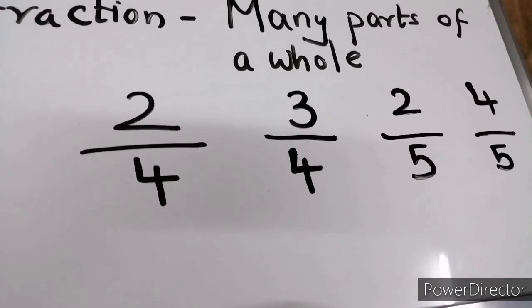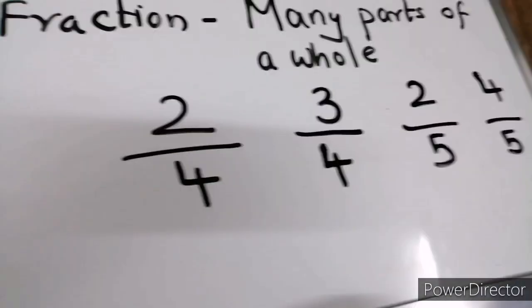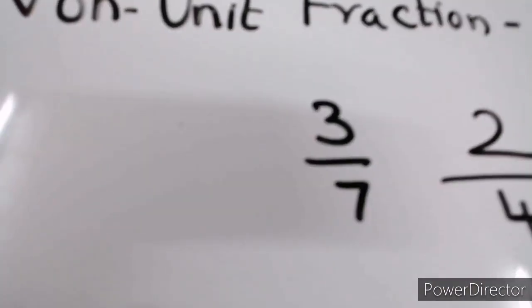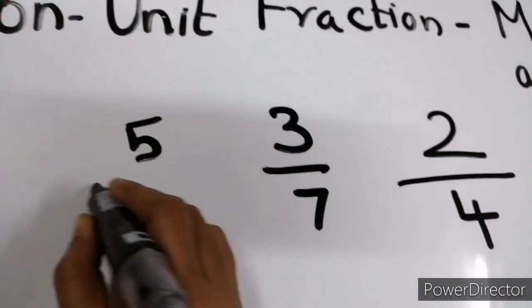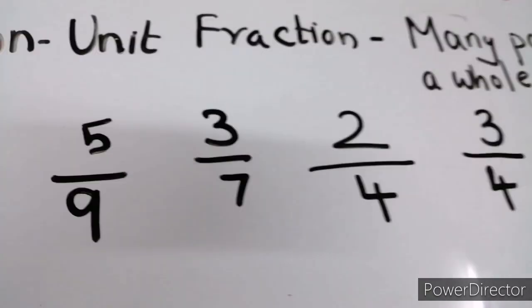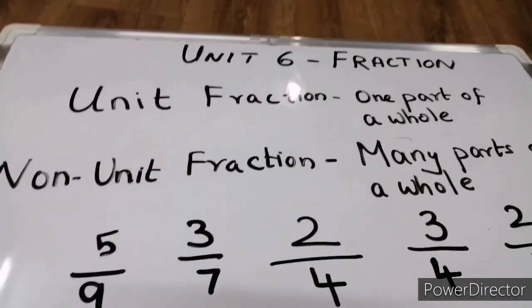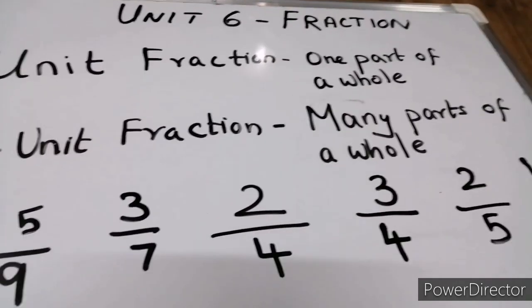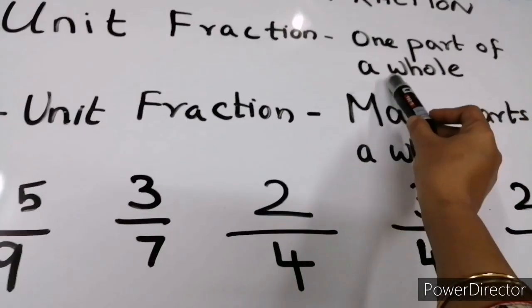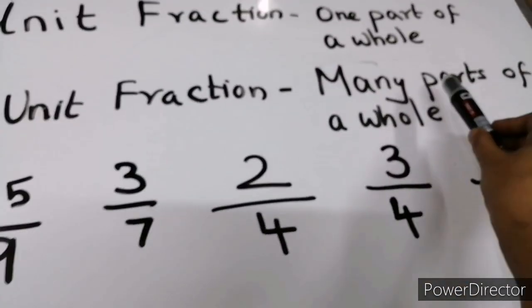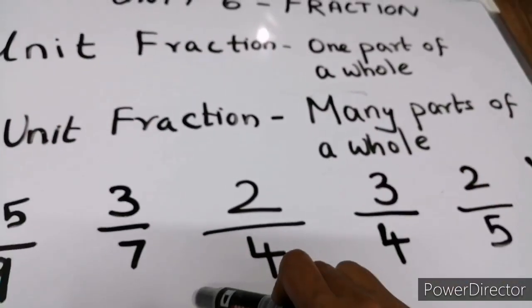There can be many non-unit fractions. We can write something like this: 3 by 7 or 5 by 9. All these are non-unit fractions. So unit fractions are the fractions which are one part of a whole, and non-unit fractions are the fractions which are many parts of a whole.